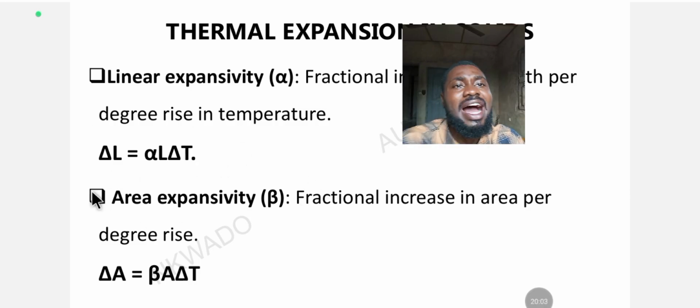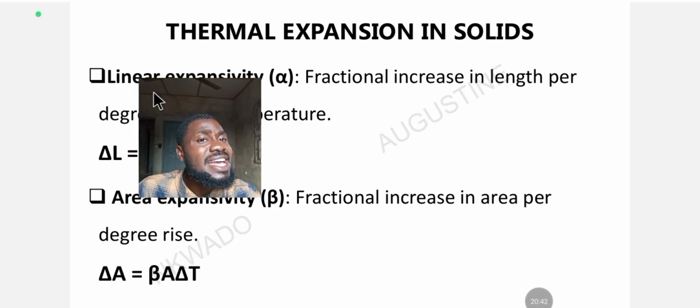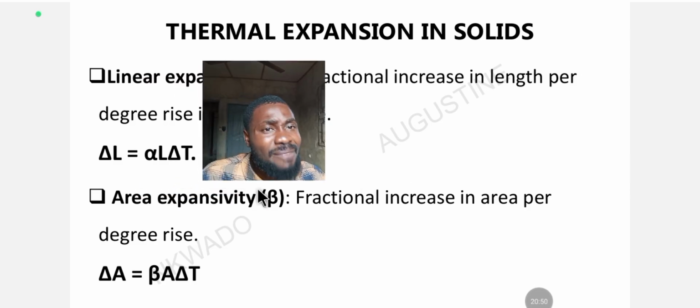So the next category under thermal expansion is area expansivity, which is beta. The symbol for linear expansivity is alpha, while the symbol for area expansivity is beta. Beta is the fractional increase in area per degree rise in temperature. But linear expansivity is the fractional increase in length per unit rise in temperature. Okay, this one is length, this one is area.